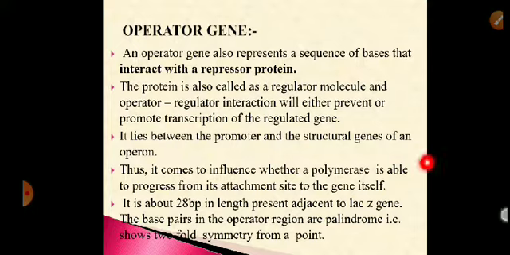Okay. The next gene is operator gene. The operator gene represents a sequence of bases that interact with repressor protein. The protein is also called a regulator molecule, and operator regulator interaction will either prevent transcription or allow the transcription. Operator gene lies between promoter gene and structural genes. It influences the movement of polymerase from the attachment site to the structural genes. It is about 28 base pairs in length.